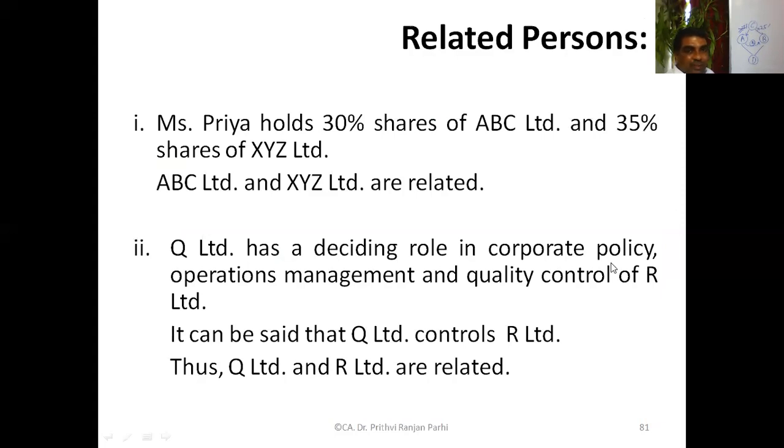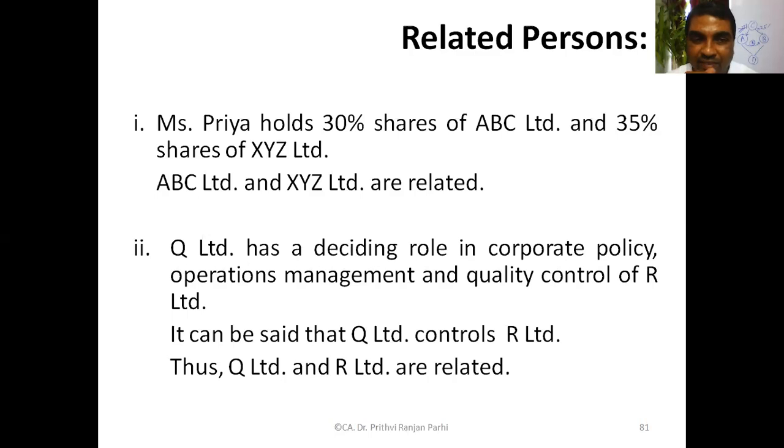Okay. Now, let us see this example. Let us say somebody holds 30% shares of ABC Limited and 35% shares of XYZ Limited. In that case, you see, one person is holding more than 25% of ABC Limited and more than 25% of XYZ Limited. Right? Who is holding? Only one person is holding. In that case, ABC Limited and XYZ Limited will be considered as related persons. Okay? Because there is a common shareholder who holds more than or equal to 25%.